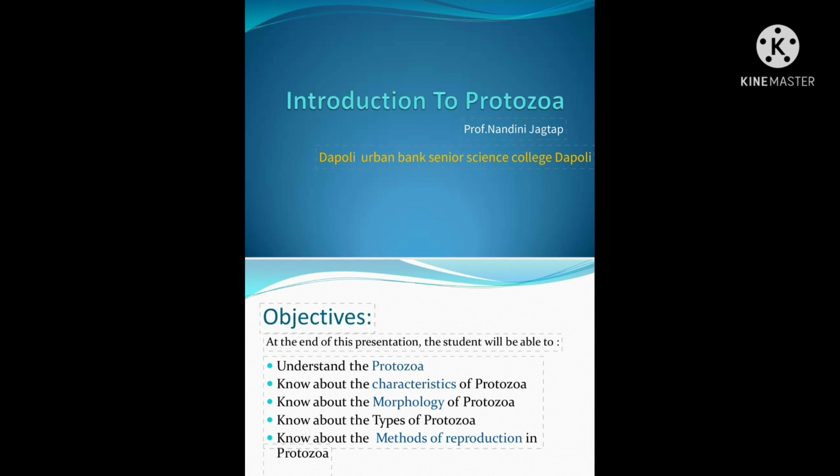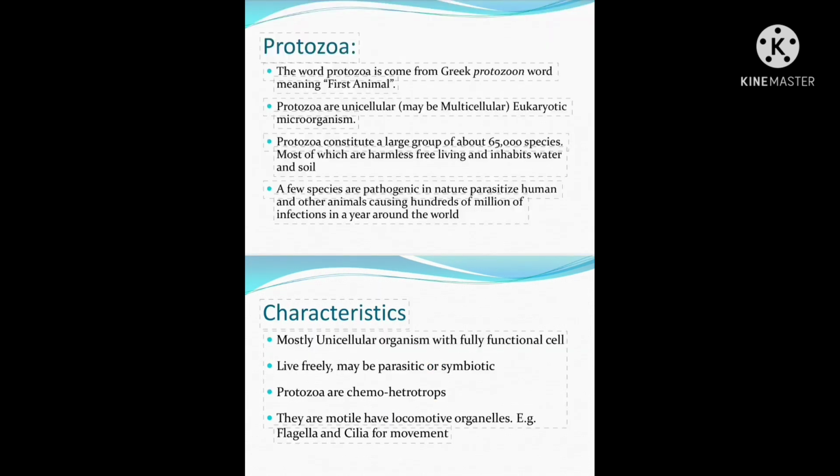As all of us know, the protozoans are the animals which are called single-celled animals, or unicellular animals. This is the first phylum present in the animal kingdom. The name protozoa comes from the Greek words: pro means first, zoon means animals. That is the first animals. Now we see the general characteristics of protozoan animals.